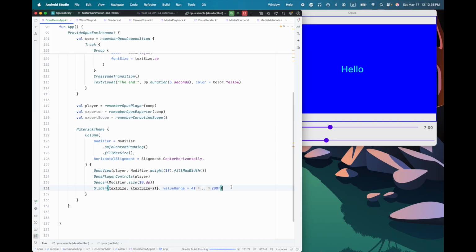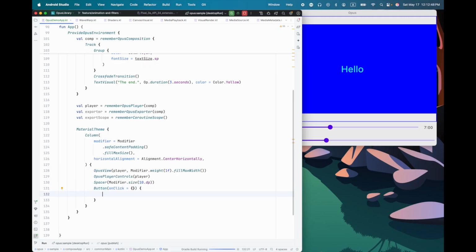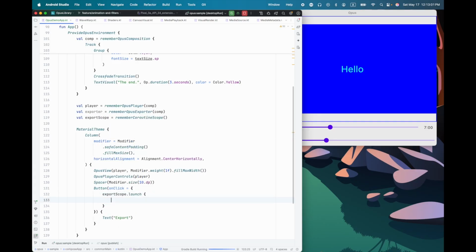And then we just need to get rid of this slider, and instead let's just add a button, and we'll have the click there, and we'll call this button export. How we would do that is in the export scope, we would launch, and then we just call exporter export video.